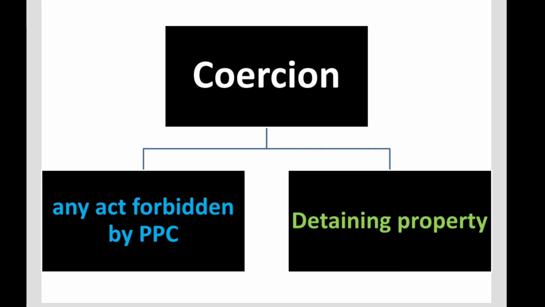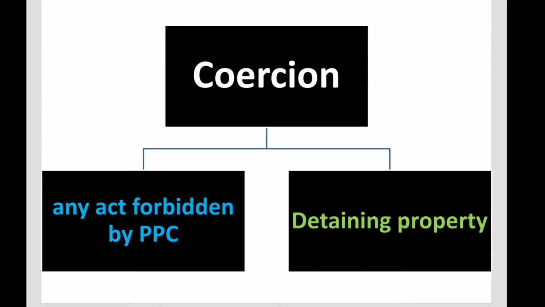Okay, so let's look at examples. As far as the first category is concerned, a very simple example is that let's say A beats up B, that is another person, and compels him to sell his car to him for merely an amount of 20,000 rupees. Now, in this situation, B's consent has obviously been obtained on the basis of coercion, that is by the use of actual physical force, which is obviously forbidden by the PPC, which is why this situation falls under the first broad category, that is coercion by the committing or threatening to commit of any act which is forbidden by the PPC.